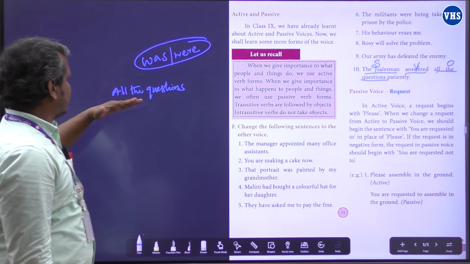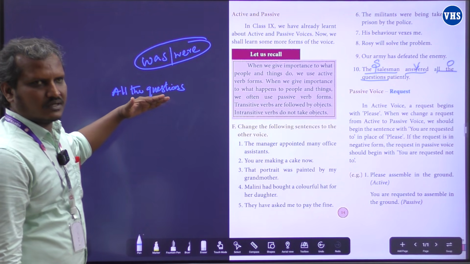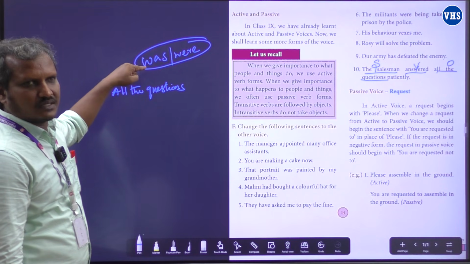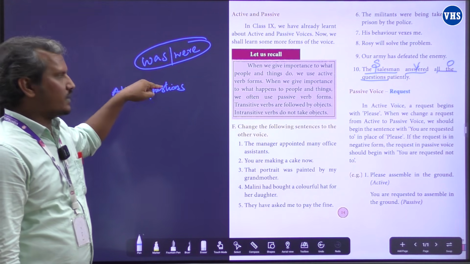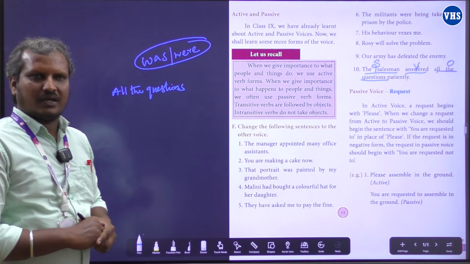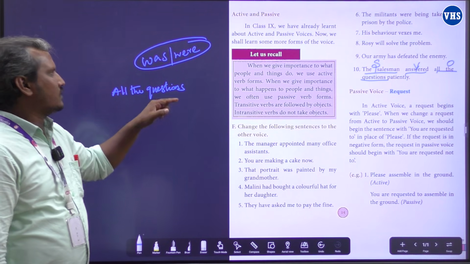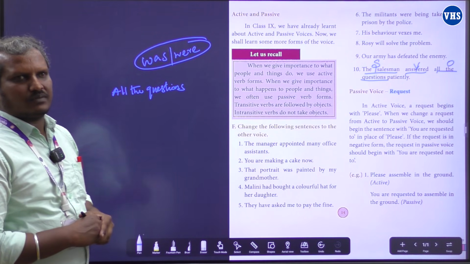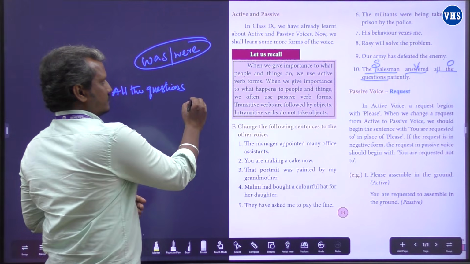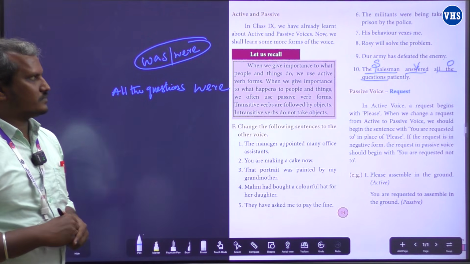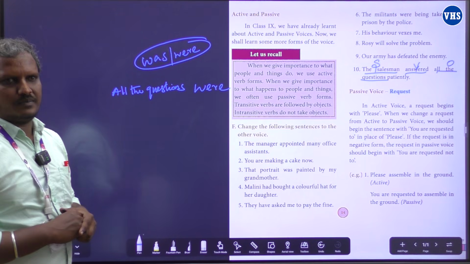And look at the subject, all the questions. Is that singular or plural? Because for singular subject we need to use was, for plural subject we need to use were. And now this one, all the questions is plural. Hence we have to use were. All the questions were, and we need a be form verb plus V3, right?